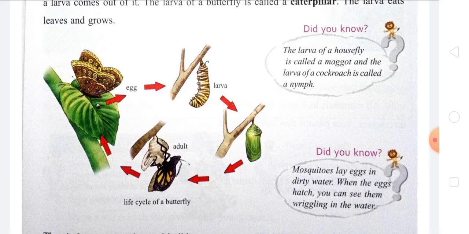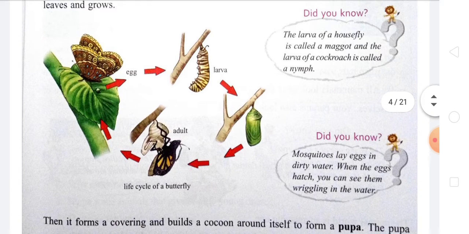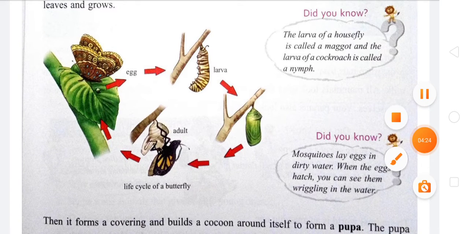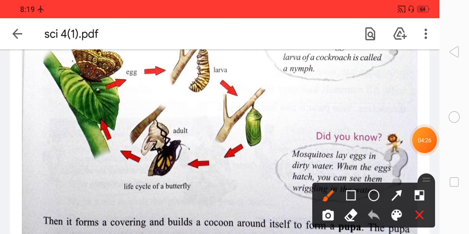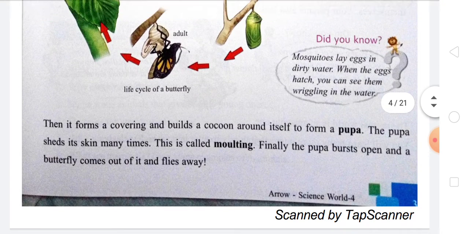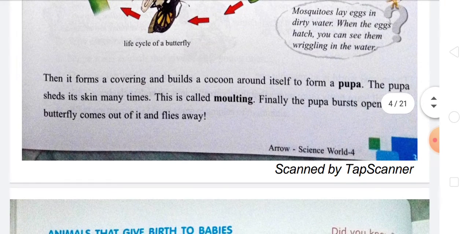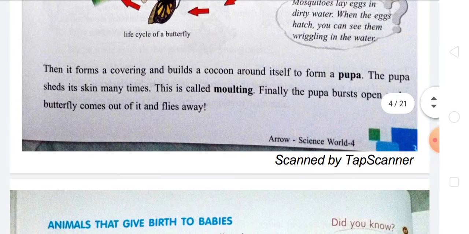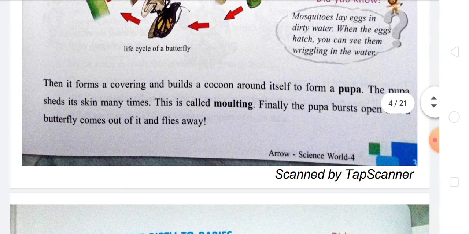Like butterflies, the larva of the housefly is known as maggot, and the larva of the cockroach is known as nymph. Mosquitoes lay eggs in dirty water, and when the eggs hatch, you can see them wriggling in the water. Then the butterfly larva forms a covering and builds a cocoon around itself.